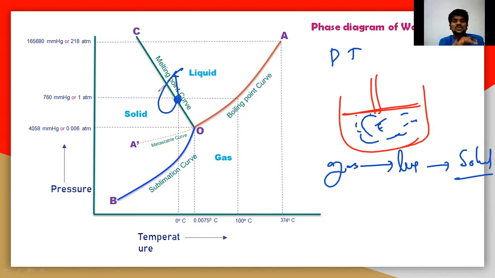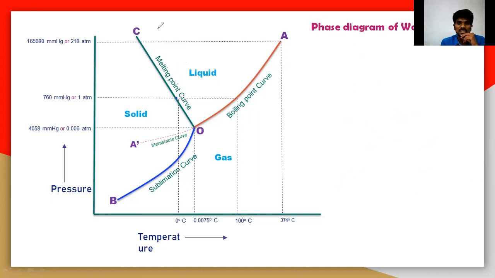So here you will get a question. In the case of this water system, when you increase the pressure, it is converting into liquid phase. It is a reverse: the solid is converting into liquid. So is it possible? Is it correct or wrong? You should understand that here.